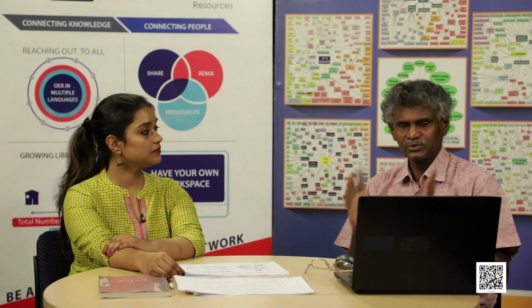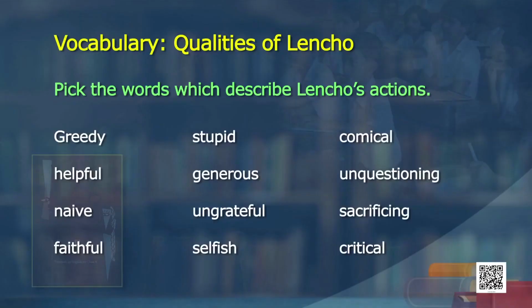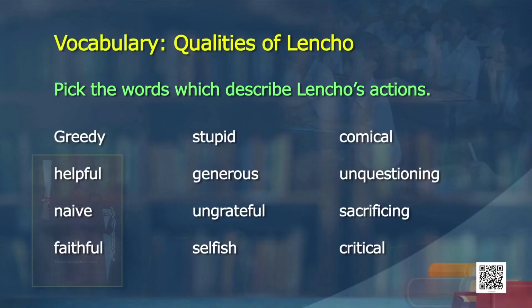Now, let us do some vocabulary activities. What kind of man is Lencho is the question. Here are some words to describe his actions, behaviors and qualities. I am going to show you the words and I am going to circle them. Pick the words which describe Lencho's actions.